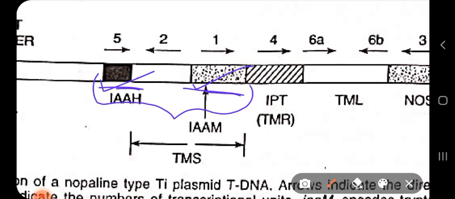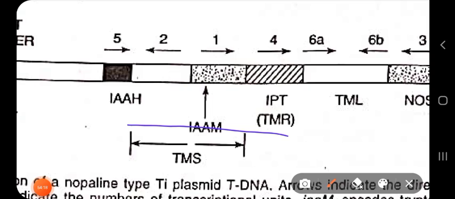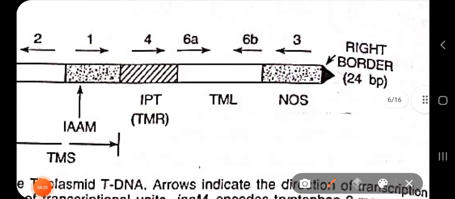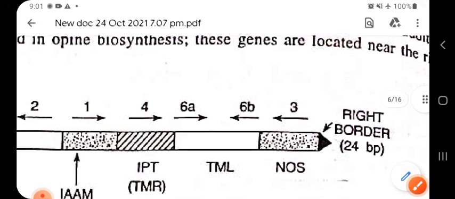Next is your cytokinin biosynthesis gene. For cytokinin biosynthesis gene we need IPT. Okay, IPT is responsible for cytokinin biosynthesis. IPT codes for cytokinin biosynthesis. This IPT gene is involved in cytokinin biosynthesis. This gene is encoding an enzyme.